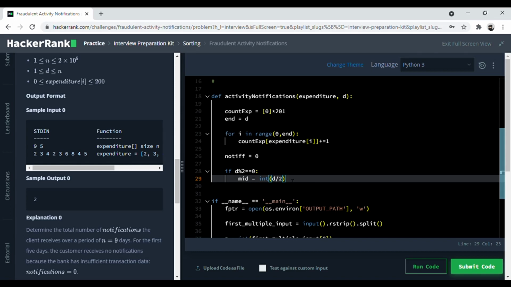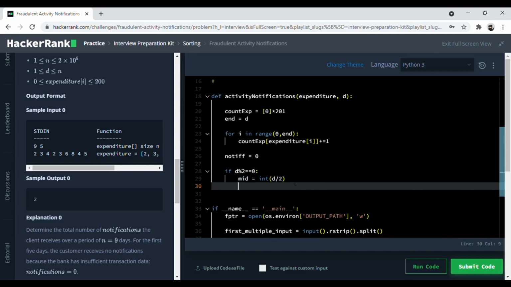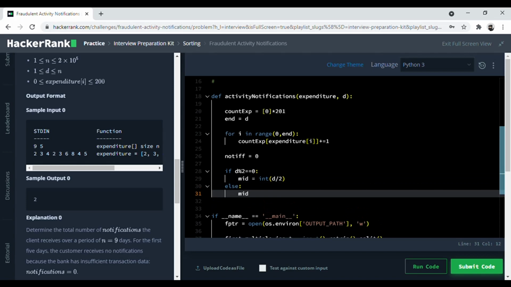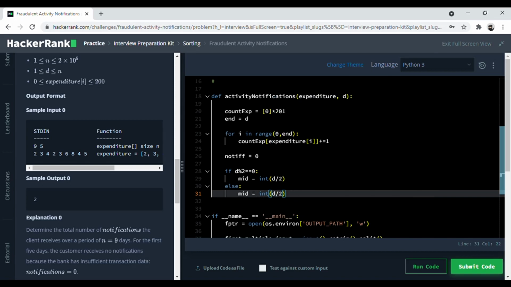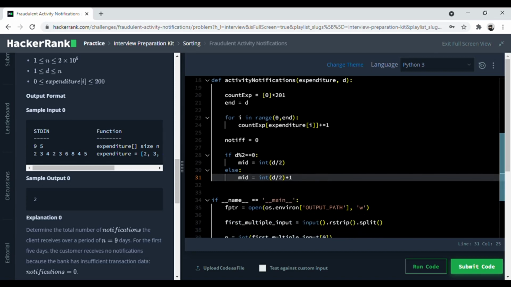For now we'll just record this number, and if it's an odd number, then we directly take the next digit. So int D divided by 2 plus 1. So for 5, this would be 2 and plus 1 is 3. 3 is the central number, so that is the median.